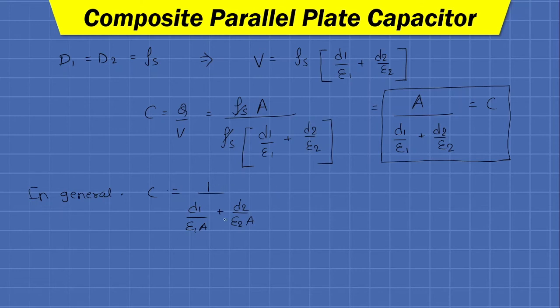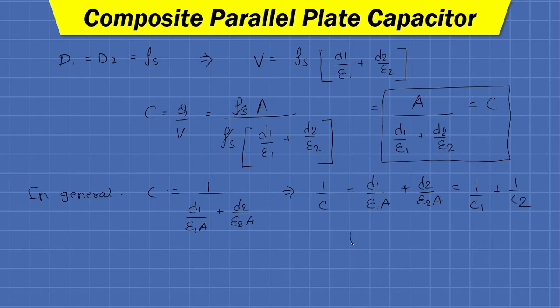Fine. Now if we move this denominator to the left hand side of the equation and this C to the right hand side of the equation, then we can write 1 upon C equals d1 upon epsilon 1 A plus d2 upon epsilon 2 A. Now d1 upon epsilon 1 A is nothing but 1 upon C1. d2 upon epsilon 2 A is nothing but 1 upon C2.